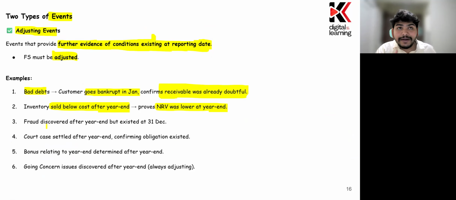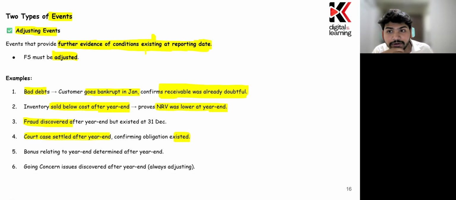Fraud which happened earlier but is now discovered. Even though the fraud happened last year, its existence distorted the financial statement values, so this becomes an adjusting event. A court case settled after the year end date, confirming the obligation existed, also needs to be adjusted.